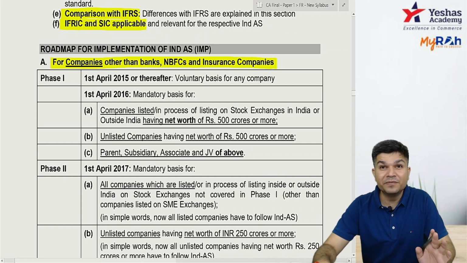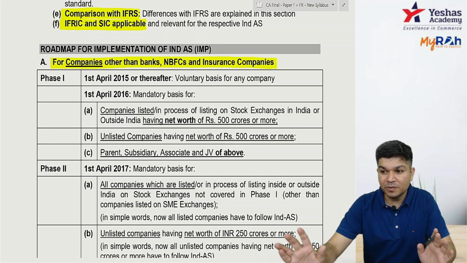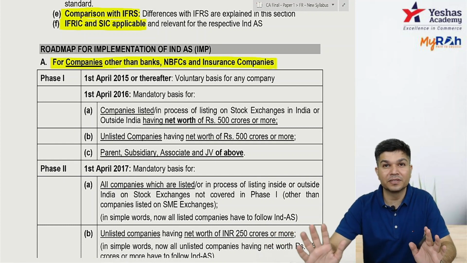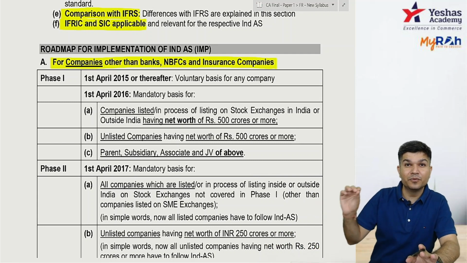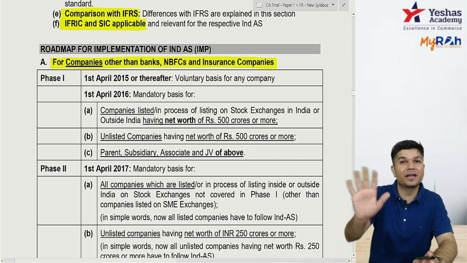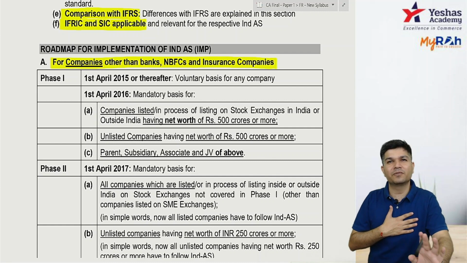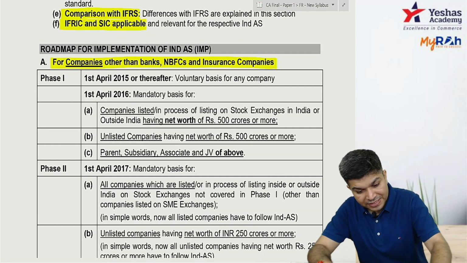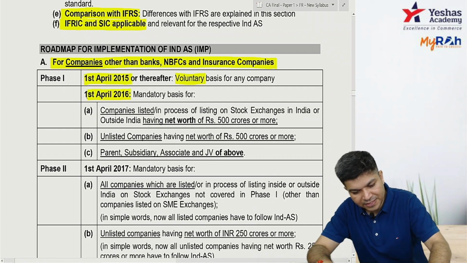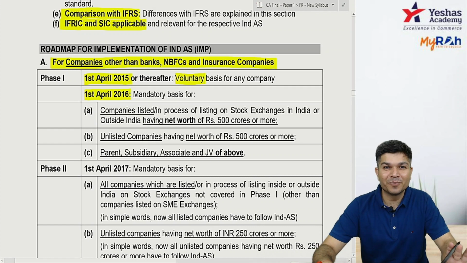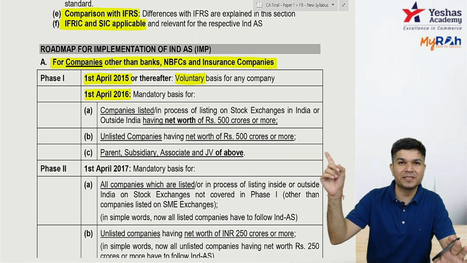From 1 April 2015 onwards, it was voluntary. Any company that voluntarily wants to follow IND AS can follow it. From 1 April 2016 onwards, a few companies it's mandatory, for others voluntary, they are allowed. If I want to voluntarily follow IND AS, can I follow? Yes, you can follow. So in 2015 it was voluntary. From 2016 onwards, it's applicable to whom? Companies listed on a recognized stock exchange, BSE, NSE.